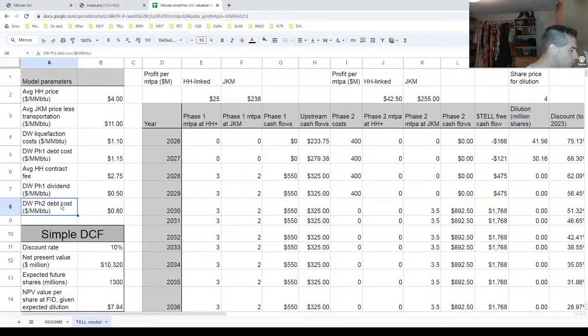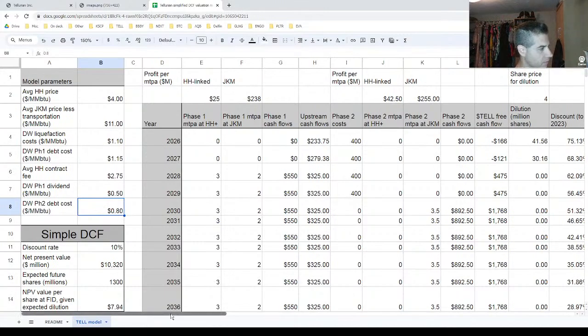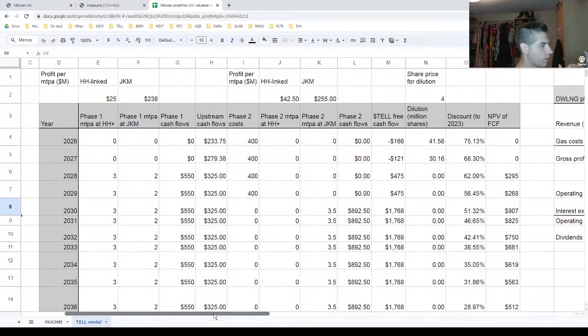So for Driftwood phase 2, I assume that their debt cost is going to be a bit lower because it just doesn't cost so much for phase 2 per MMBTU. It comes out to more like 80 cents per MMBTU. I did a little bit of math to get to that number, but right now let's just take that as a fact. And so here's my rough model.